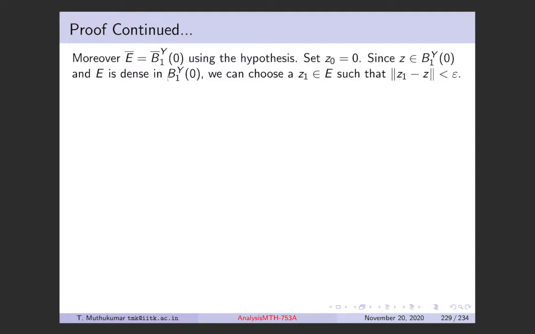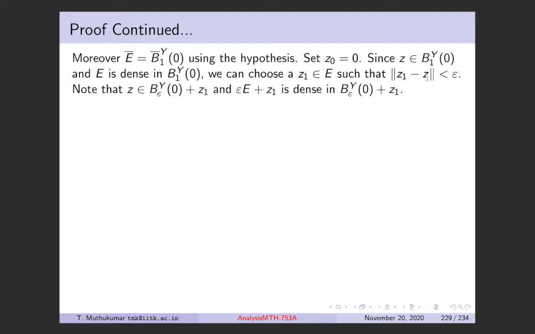So if Z is in the unit ball, one can find a Z1 in E which is at epsilon distance. This is by the density, and this epsilon is the one we have already chosen. This is by the density of E in the unit ball. So we started with Z0 = 0. Now we have chosen a Z1, which is epsilon distance from the Z that we started with. So now if you notice here, this Z1 is in the epsilon ball centered at the Z, right?